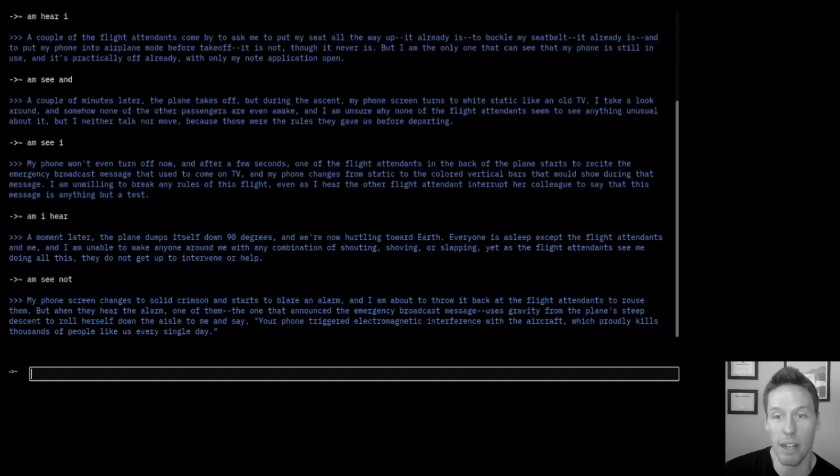Now, things are getting worse here, but at least now the technology and the flight crew are responding. Tera's phone blasts out an alarm, which makes the flight attendant roll herself down the aisle. So we assume she's basically falling down the aisle since the plane itself is falling right out of the sky. The flight attendant said the emergency broadcast message in a trance. Now she seems to be in another trance here. She tells Tera that her phone caused the interference that killed the plane itself, and in Tera's dream world, thousands of passengers' lives are lost a day because of this, and the airliner actually uses it as a mark of pride.